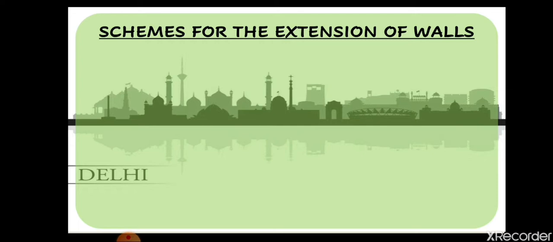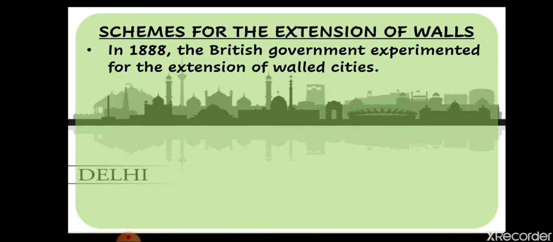Shahjahanabad was a walled city, and the Britishers wanted to expand its area, so it was important to break the walls. For that purpose they introduced many schemes. As you can see, in 1888 the British government experimented with the extension of the walled city.